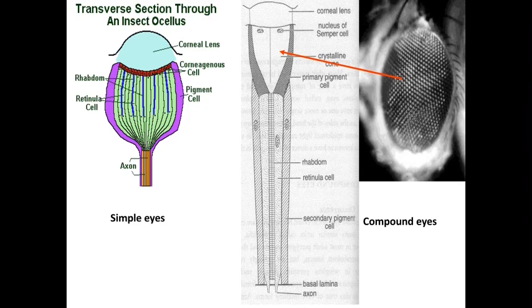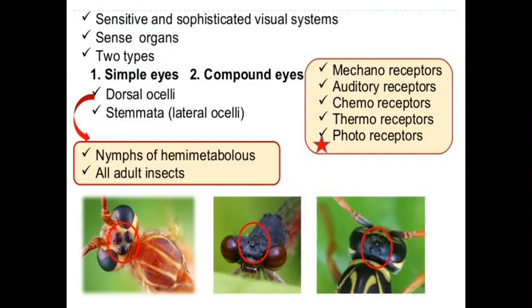This is the cross section of the simple ocellus, and here on the right side is the cross section of the compound eye. You can see the compound eye is distributed into small individual units, and those units are called ommatidia, which gather the light. Next, you can see this in a photo. There are two lateral compound eyes, and in between these two compound eyes there are three dorsal ocelli.